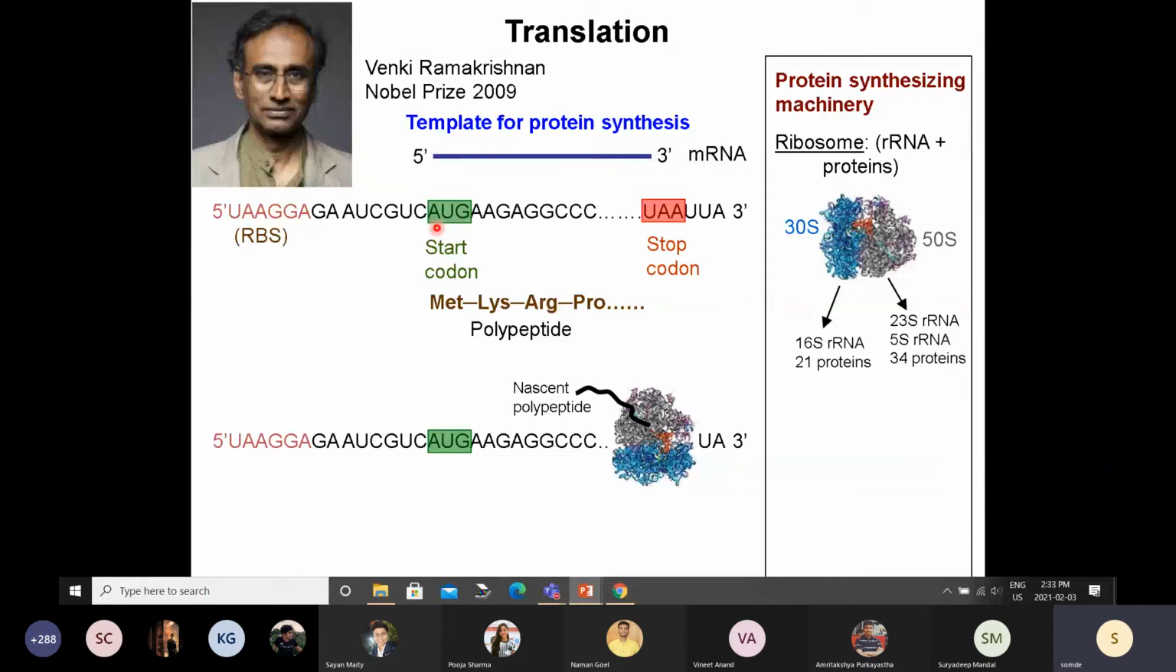If you have a codon of 2 nucleotides, how many will you get? 4 times 4, 16, right? So that actually falls short of 20. So you have to go for 3-nucleotide codons. But then now you have much more than 20.